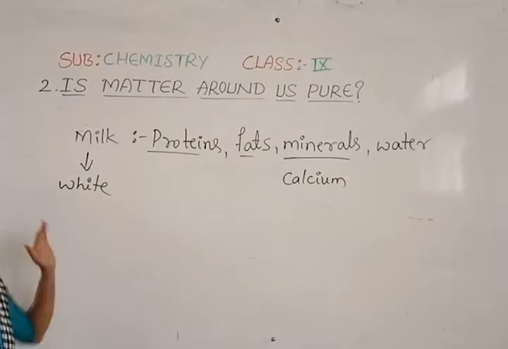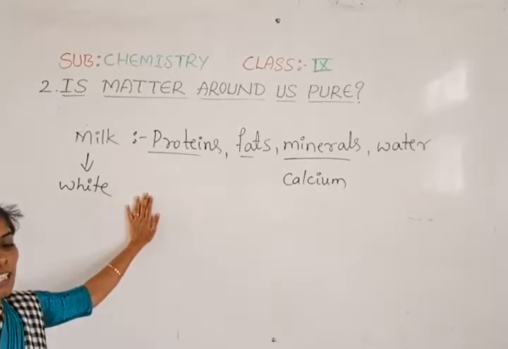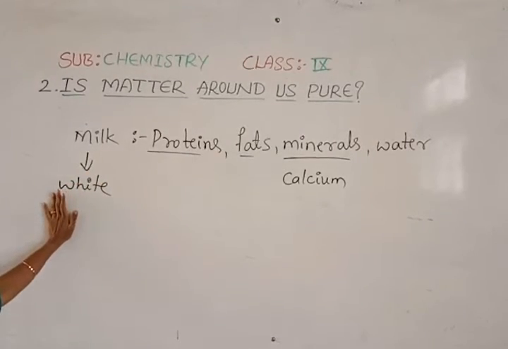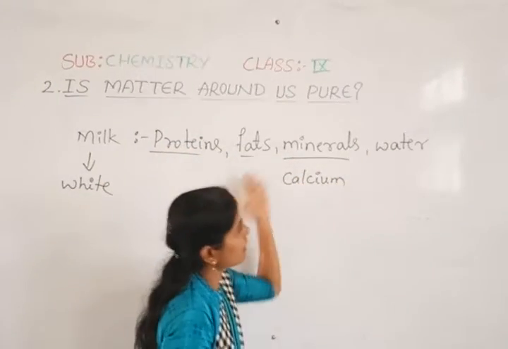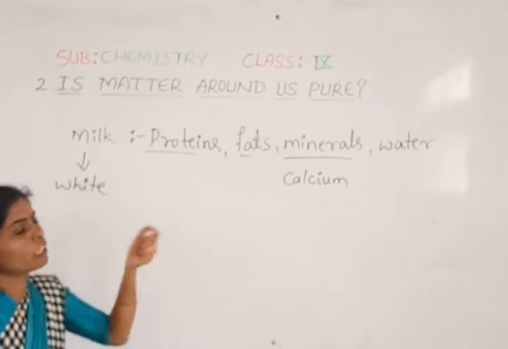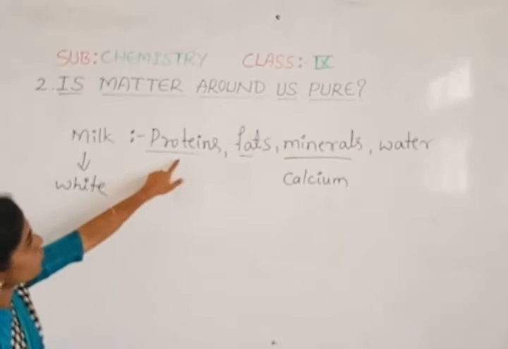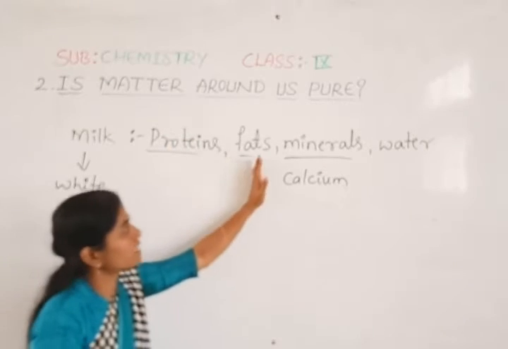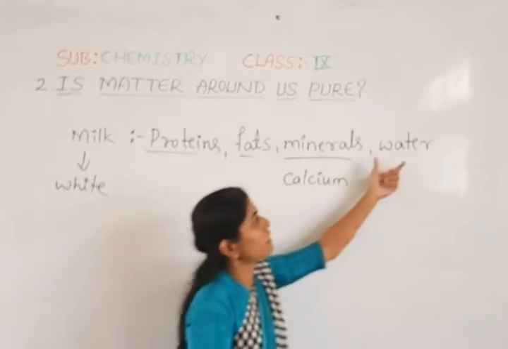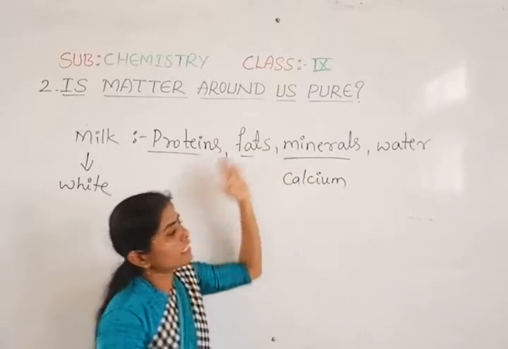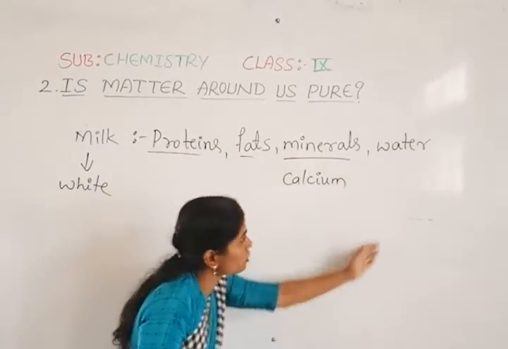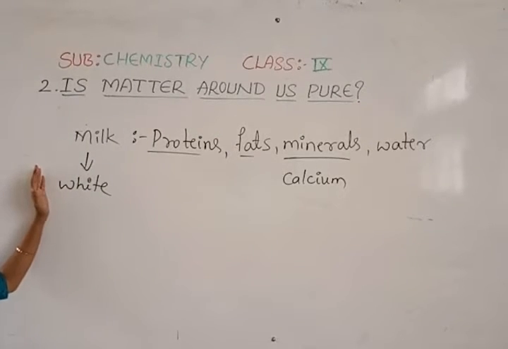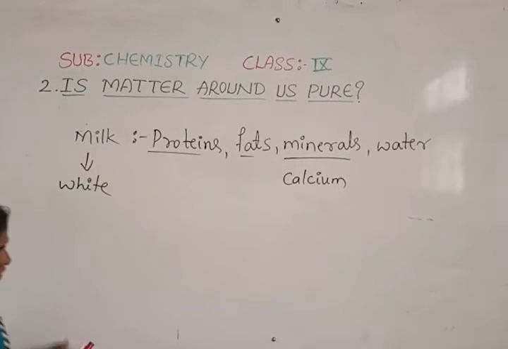But as a chemist, if I observe this, and as chemistry students, if you think about this, it is not at all pure. Because many components are there in it. It is not made with only one kind of matter. Proteins are one kind of matter, fats are another kind, and minerals and water are there. These all are different kinds of matter, and all these components together form the milk.